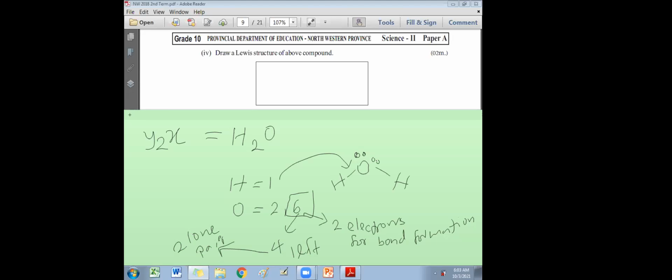Understood? Like this. You can put a pair of dots here, pair of dots like this. This is the Lewis structure of what? Water molecule. This is the Lewis structure of water molecule. This is the answer.